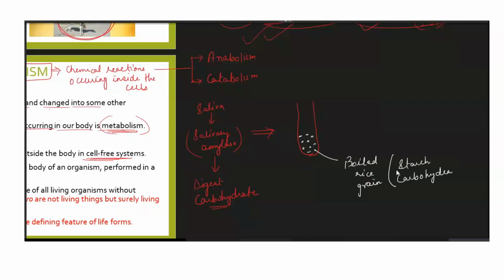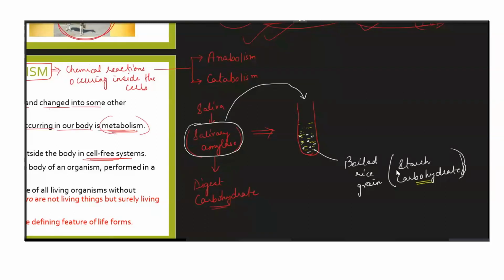So this carbohydrate, which is now present here, should react with salivary amylase if I put it there, because the same thing is happening inside our mouth. So the same thing can happen outside also, in the test tube. We have taken a boiled rice grain and then put some salivary amylase here, which means from our mouth we accumulate saliva and then spit it in the tube. Now this salivary amylase has entered the test tube. Let's say this is the salivary amylase, and it is acting upon the carbohydrate.